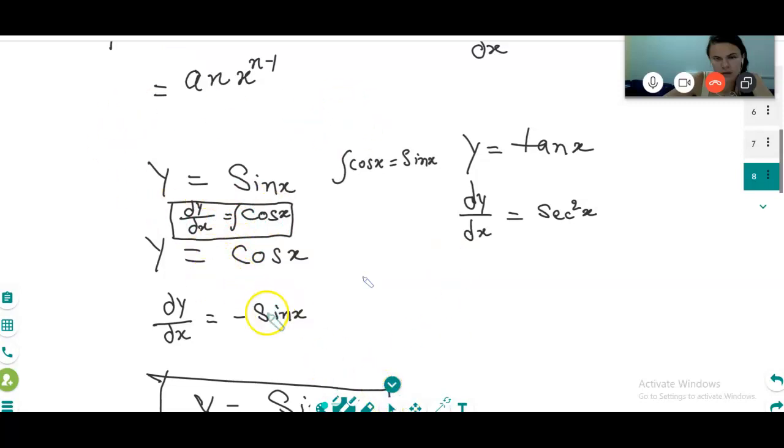Suppose I integrate this one, then what happens? Integration of minus sin x is equal to cos x. Please understand. Can you read it? This one, cos x.